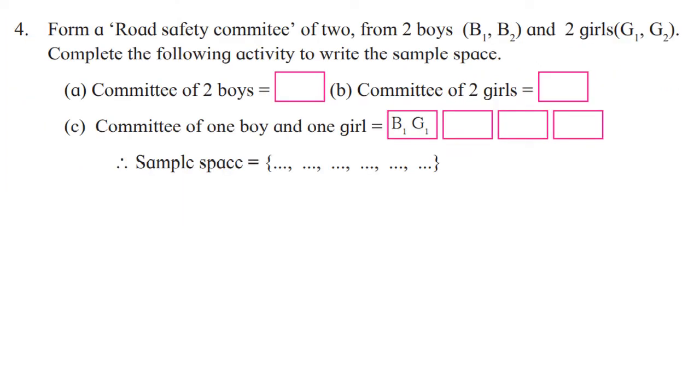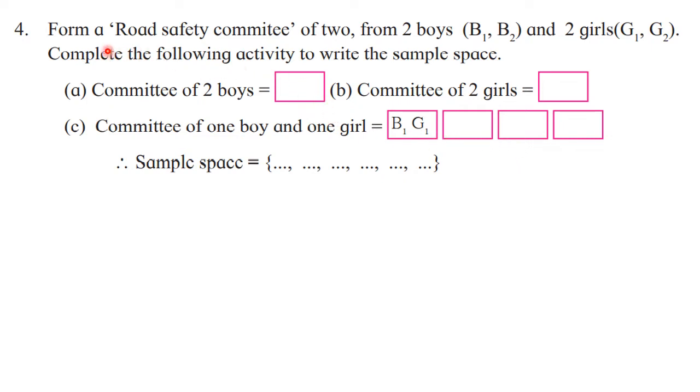Question number 4 here. Form a road safety committee of 2 from 2 boys B1 B2 and 2 girls G1 G2. Complete the following activity to write the sample space. Okay, so here you know that question number 2a and question number 3a, they are activity based. So such questions will appear there. Some of the things are already provided to you. Only you have to write down the appropriate answers in the boxes.